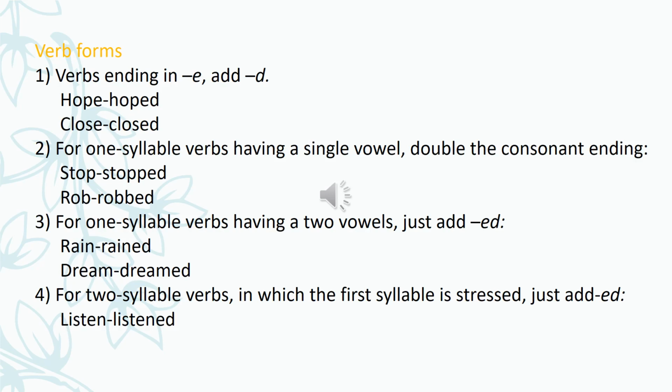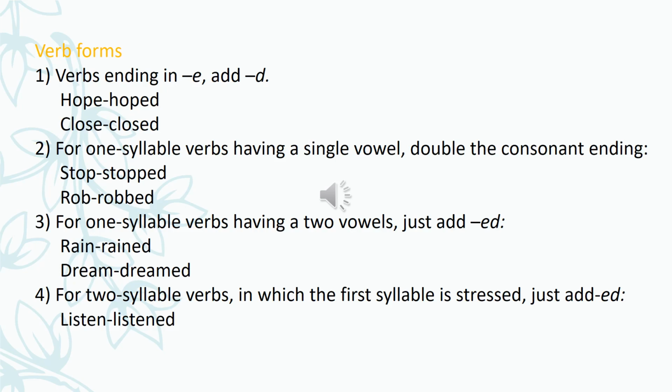The single P we made double, and the single B we made double. Whenever one syllable verbs have a single vowel, like the O here, you have to double the consonant ending. Now see the third.